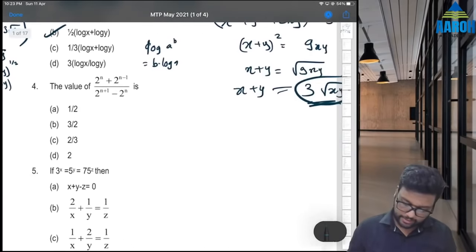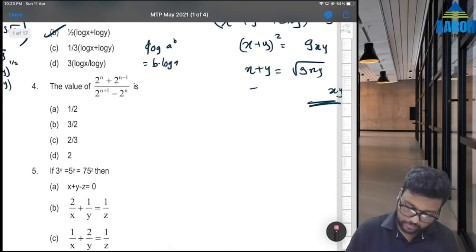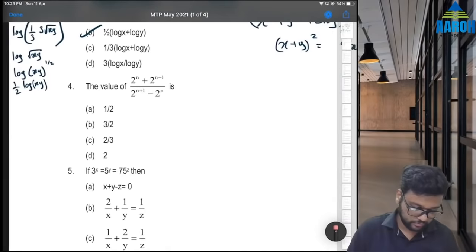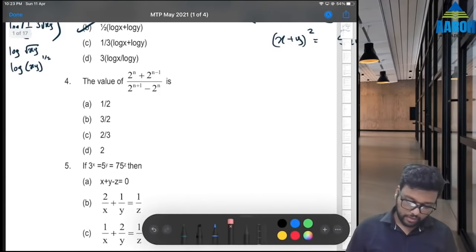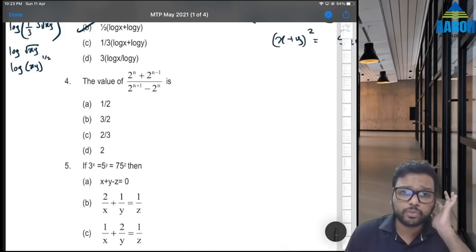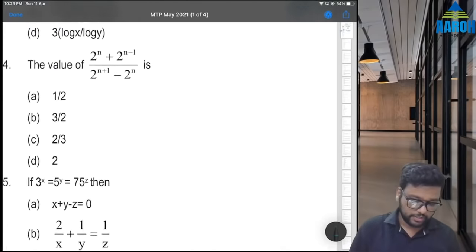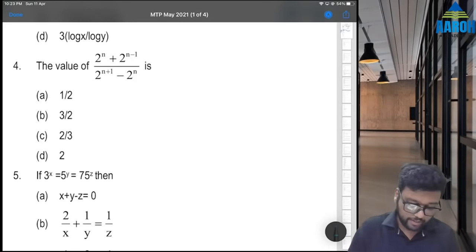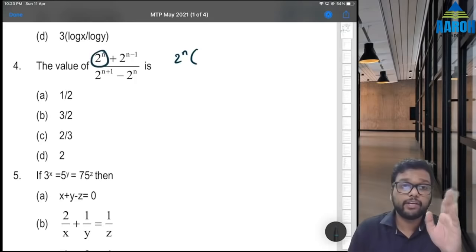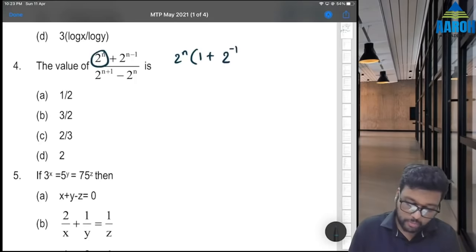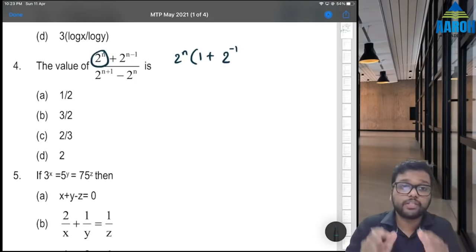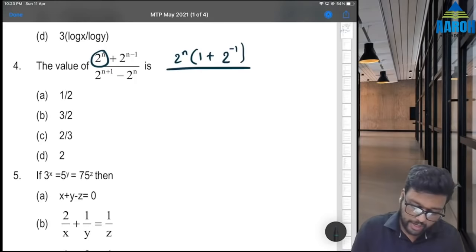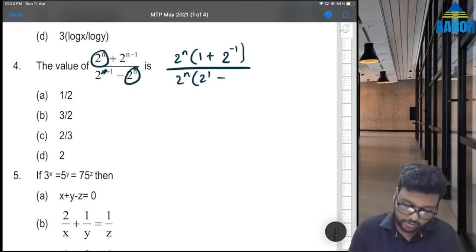Fourth, indices. Value of 2 raised to n plus 2 raised to n minus 1 divided by 2 raised to n plus 1 minus 2 raised to n is. First of all, learn to take indices common directly. You should not have to simplify. Directly take 2 raised to n common. From the numerator we get 1 plus 2 raised to minus 1, because this is nothing but 2 raised to n into 2 raised to minus 1. Divided by again 2 raised to n common, so 2 raised to 1 minus everything is gone, so 1.